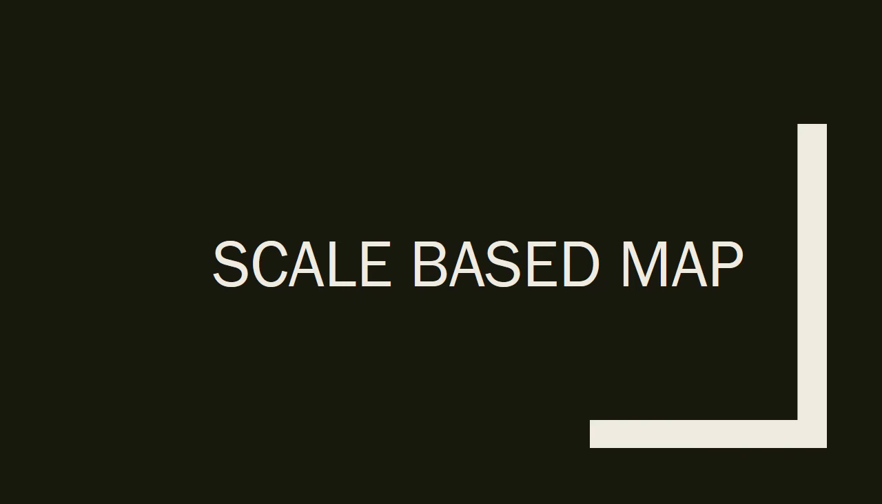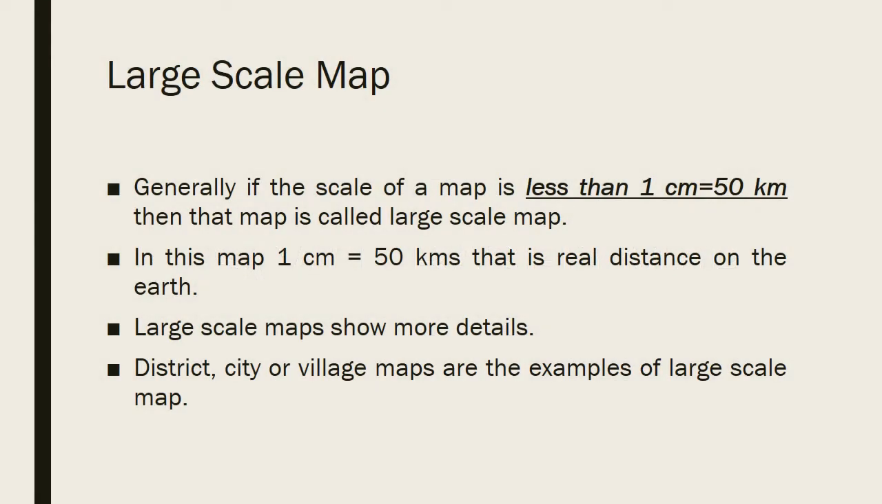Now comes the second type of map, which is the scale based map. Students, this is the actual explanation of scale based map, not the one given on page number 69. Scale based maps are based on the scale which you use. Let me explain what a scale is. The ratio of the distance between any two places on the earth and the distance between those two locations on the map is called scale.